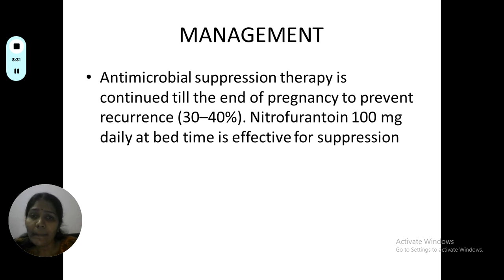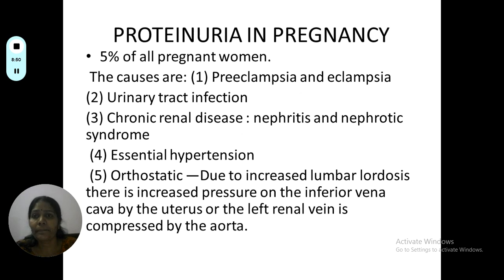Management. Antimicrobial suppression therapy is continued till the end of the pregnancy to prevent recurrence. After we treat the episode, we continue the suppression therapy through the pregnancy, and for the suppression we can use nitrofurantoin 100 mg daily at bedtime.